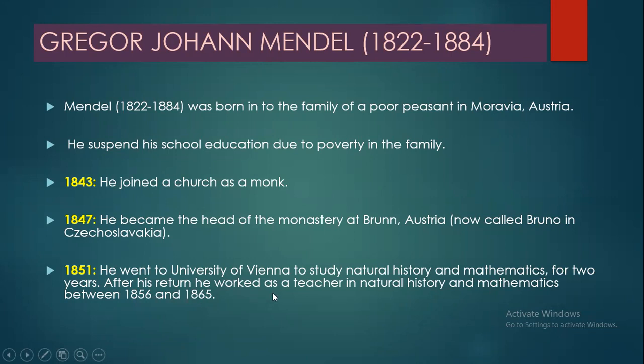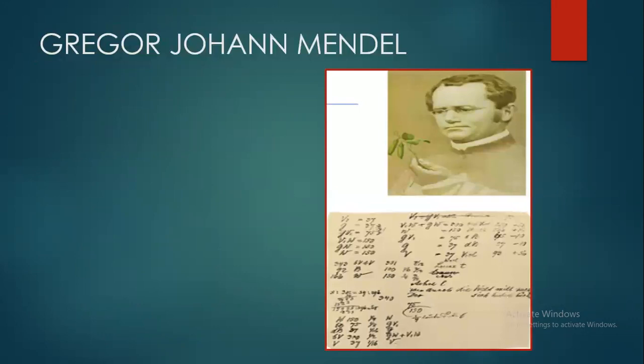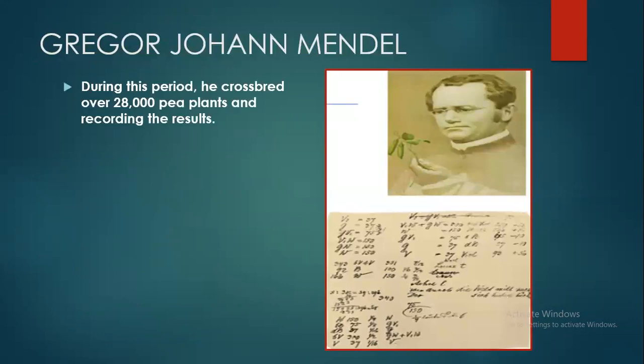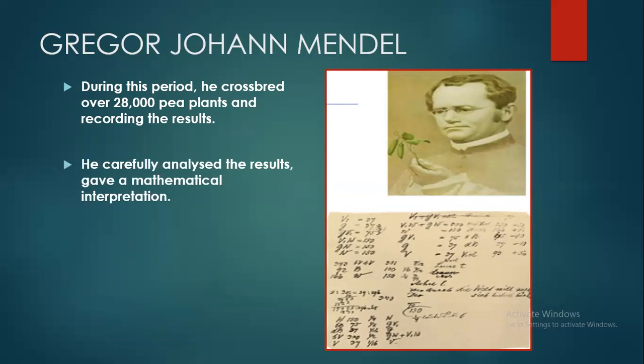And in this duration itself, when he became a teacher of natural history and mathematics, he crossbred 28,000 pea plants and recorded the results of the crossbreeding experiments. Then after doing the crossbreeding, he analyzed the results and gave a mathematical interpretation.